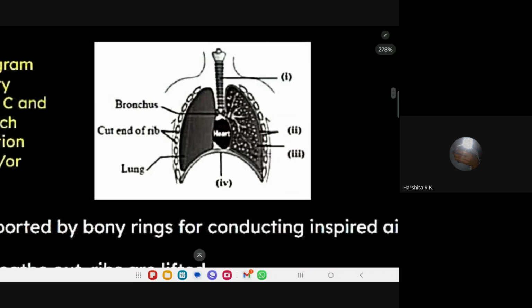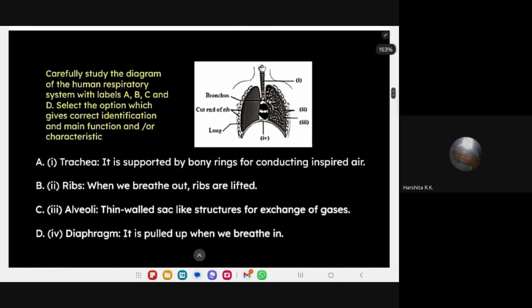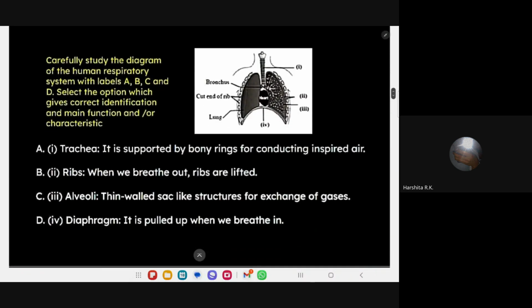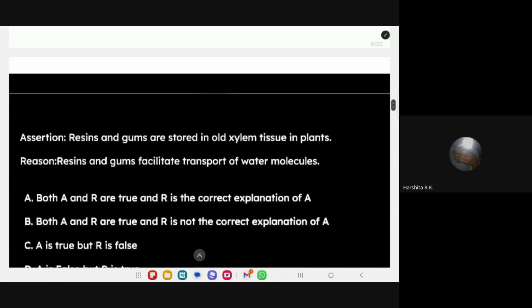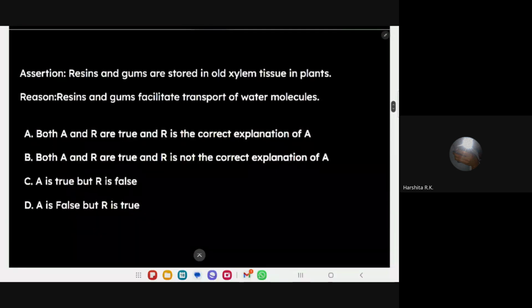It is like one with rings of cartilage. Okay, bony rings. Then they are asking for the main function. Main function means you should tell what is the exact function. Instead of that, they are telling the structure, that cartilage will be there, rings. That is not correct, right? Okay. Alveoli is correct. Yes. Okay.